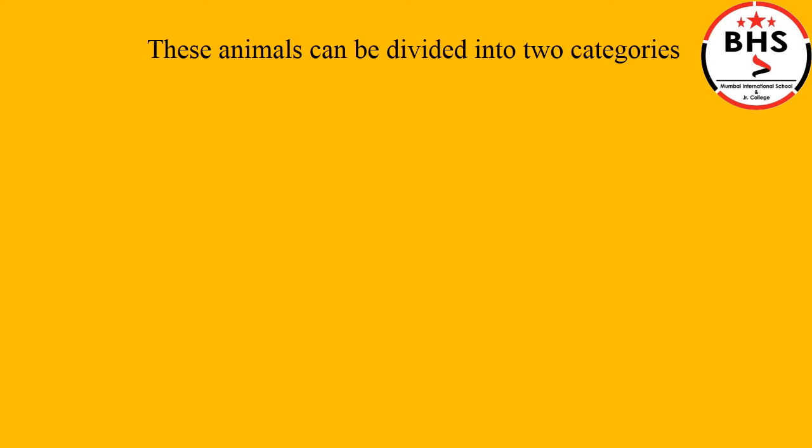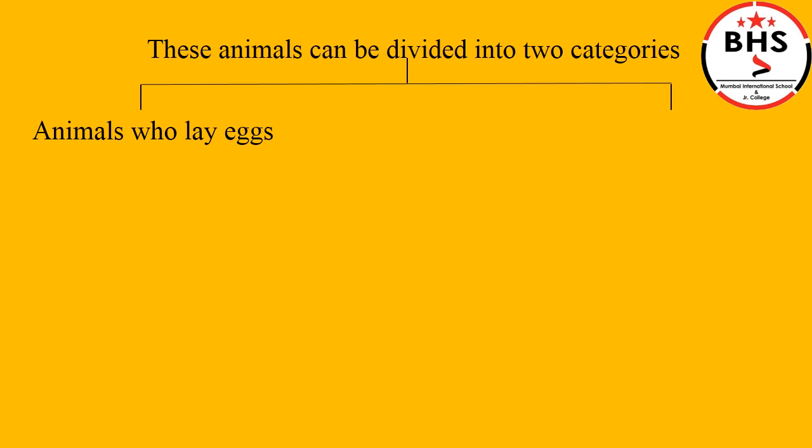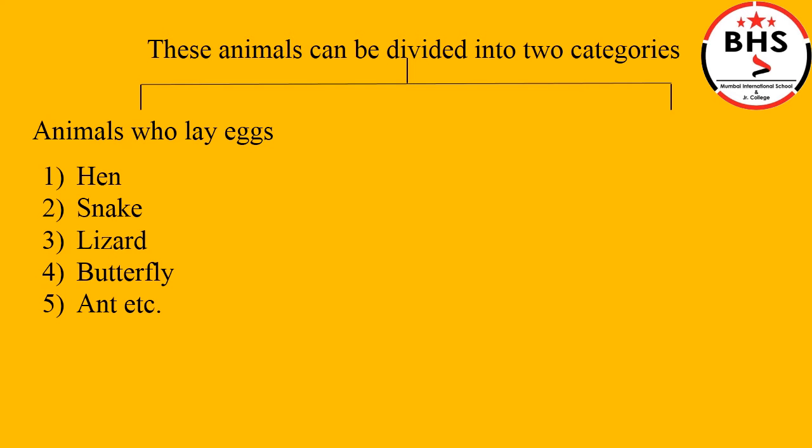These animals can be divided into two categories, depending on how they bring their babies into the world. Type 1 are the animals who give birth by laying eggs. For example, hen, snake, lizard, butterfly, ant, etc. All these animals lay eggs. The babies are developed inside the egg and come out of the egg once completely developed.